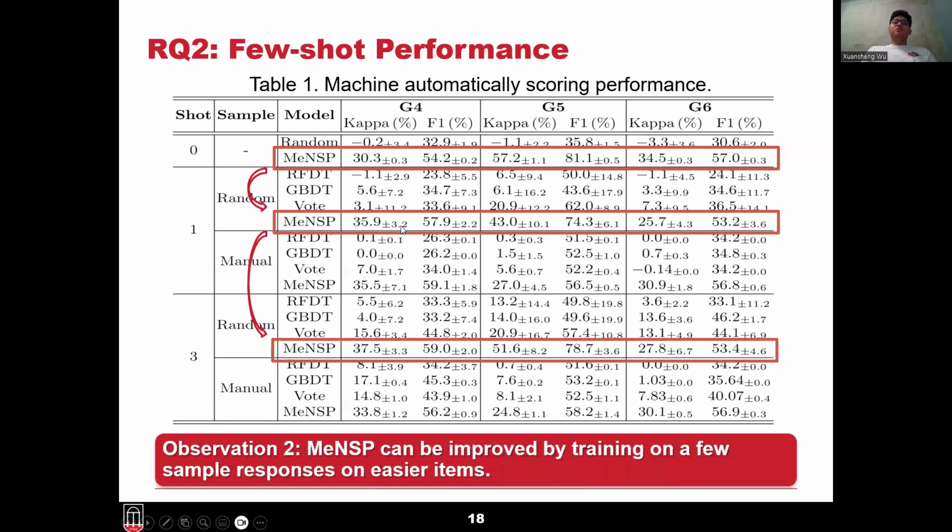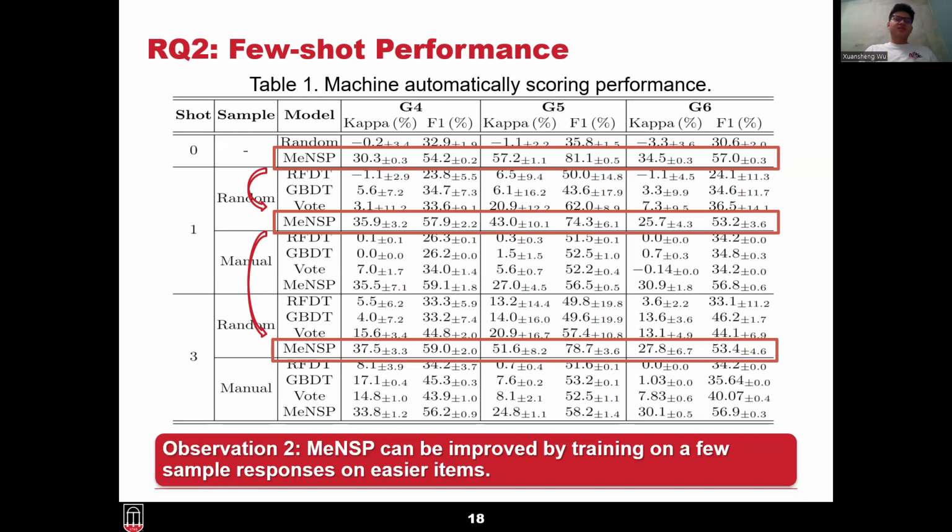Now we talk about the few-shot performance. These are the results of MeNSP fine-tuned on 1 or 3 samples from the dataset. On item G4, we find that MeNSP gradually improved its performance from 30.3% to 35.9 kappa when tuned on one sample, then further improved to 37.5 kappa with 3 samples of training.